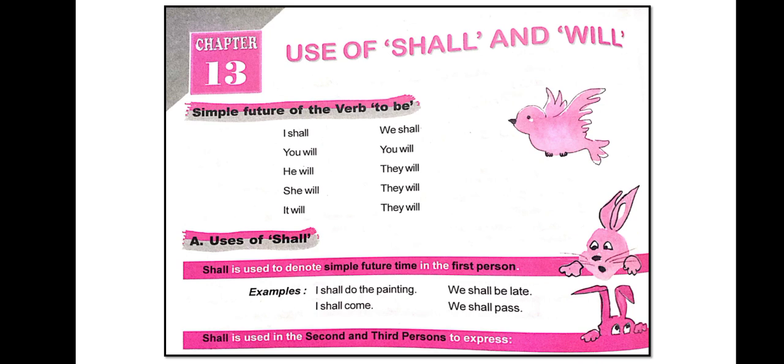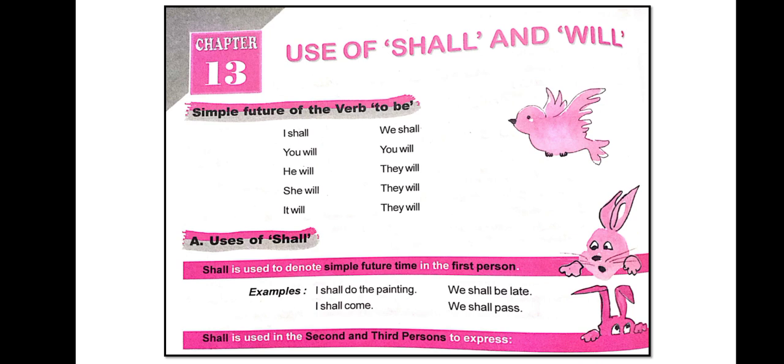Now the uses of shall: when do we have to use shall? Shall is used to denote simple future time in the first person. Whenever we use the simple future time for the first person, we use shall. We use it only for future tense and for one person. Here we have examples: I shall do the painting. We shall be late. I shall come. We shall pass. Shall is also used in the second and third person to express